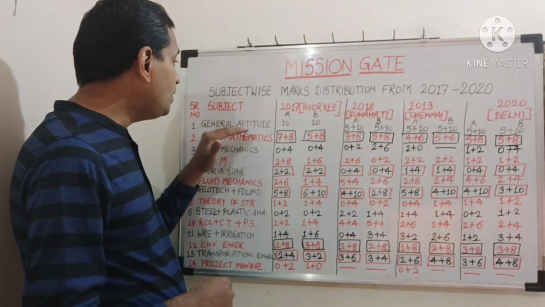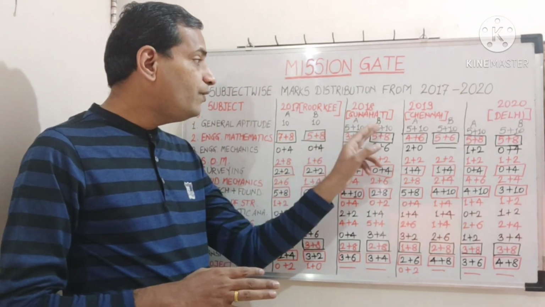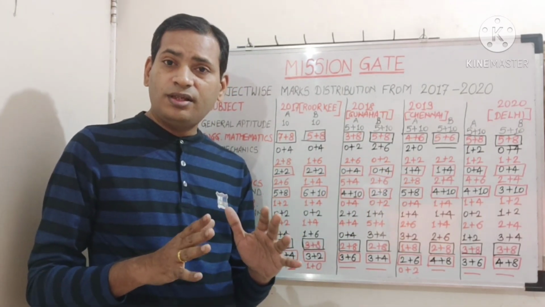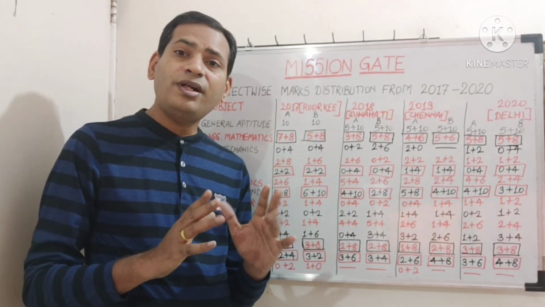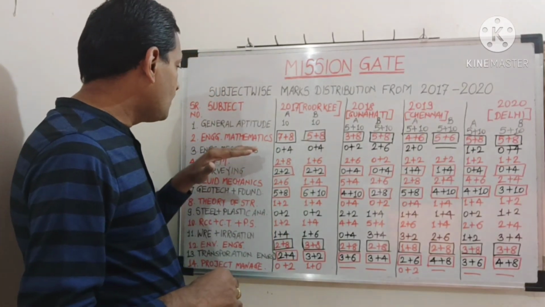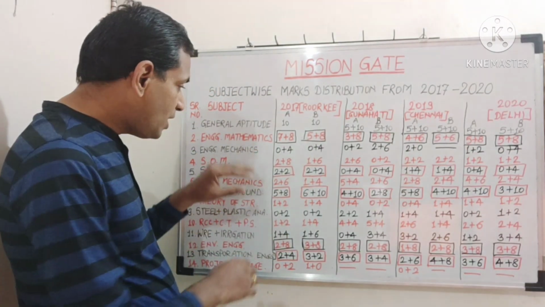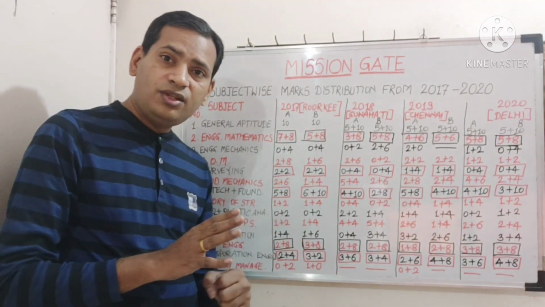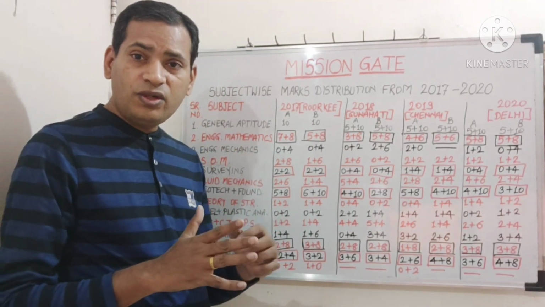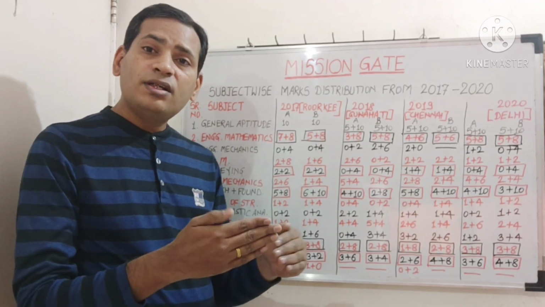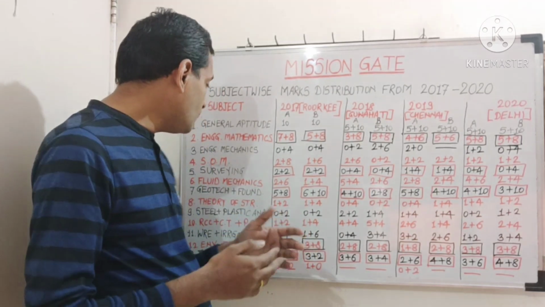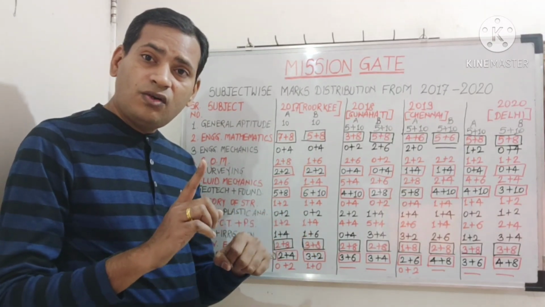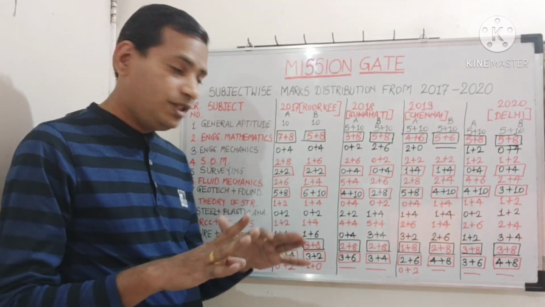And general aptitude, I assume out of 15 marks you are able to score 10 marks. Then from the subjects which I have not written in the box, I will assume that you are able to score 5, or correctly attempt 5 questions, and they will all be 1 mark questions.